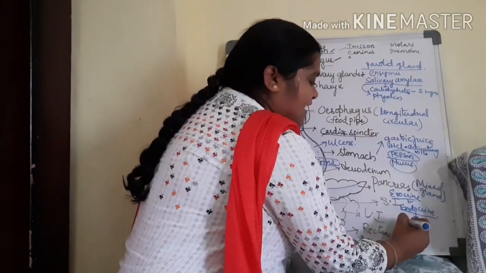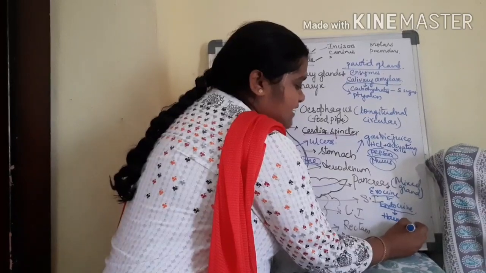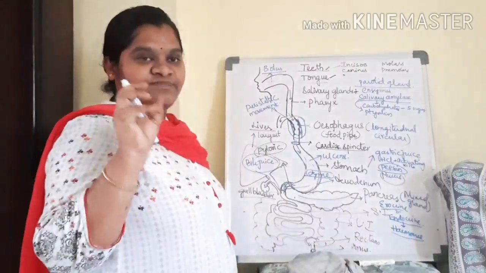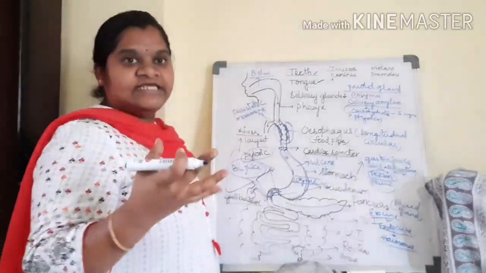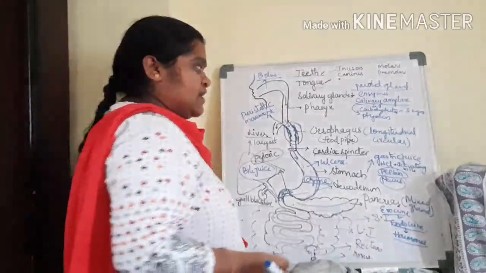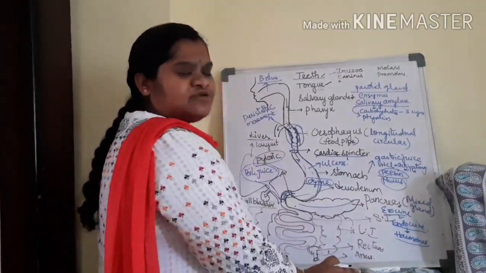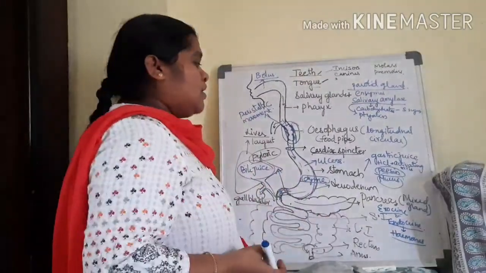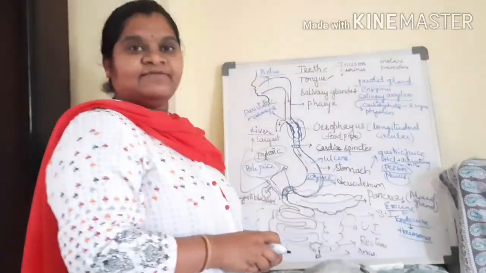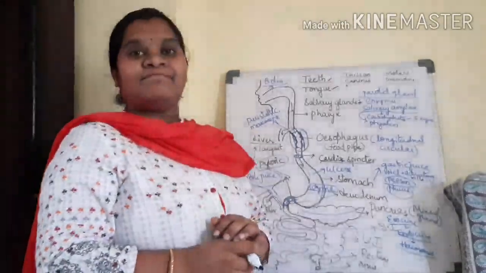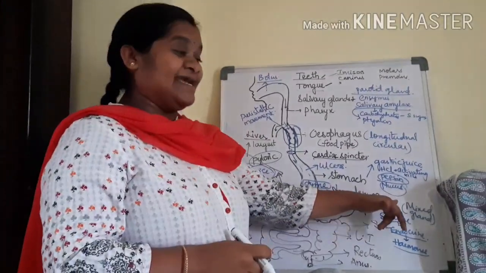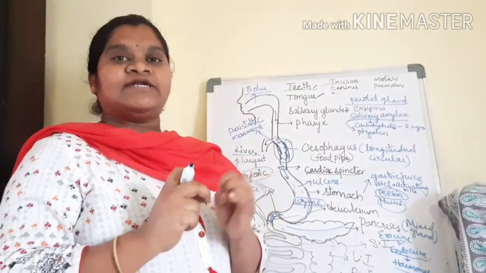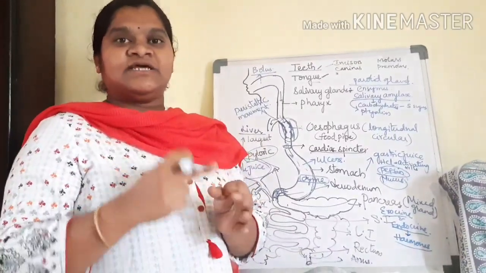So endocrine mainly acts on hormones. Exocrine secretions are stored in a particular space in the pancreas, and they are released whenever required. So what are the enzymes released by the pancreas? They are amylase, trypsin, and lipase. These are the three types of enzymes released by the pancreas. The pancreas releases pancreatic juice, consisting of three types of enzymes: amylase, lipase, and trypsin.